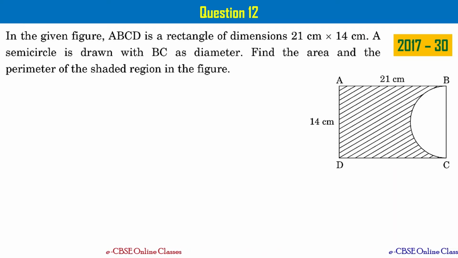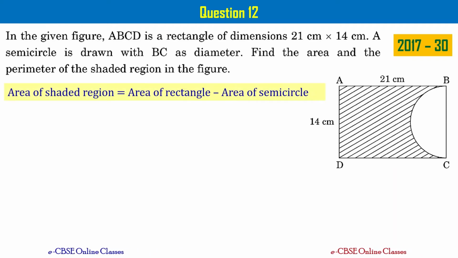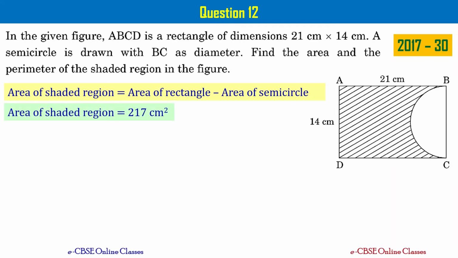The first part I'm not going to solve. I'll give you a hint and answer so that you can solve on your own. The second part I'm going to cover because the first part we have done a lot of problems related to that particular aspect, right? So you give it a try. Area of shaded region can be written as area of rectangle minus area of semicircle, right? And rectangle, both the sides are given. For semicircle or the circle, diameter is given, you find radius and then find area of semicircle, so that you get area of shaded region as 217 centimeter square. So we are done with first part.